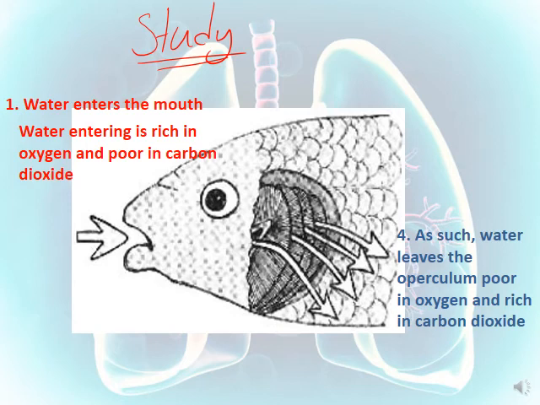Finally, the water will leave through the operculum and this water will be poor in oxygen since the oxygen gas is consumed by the fish and is going to be rich in carbon dioxide since it was released by the fish.